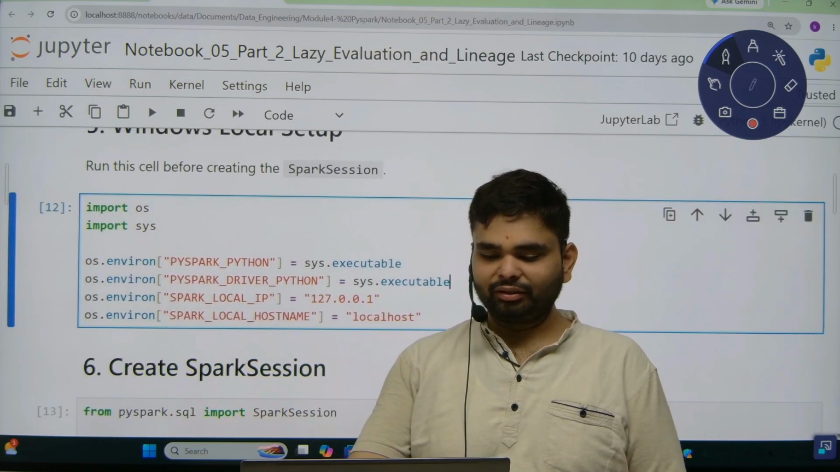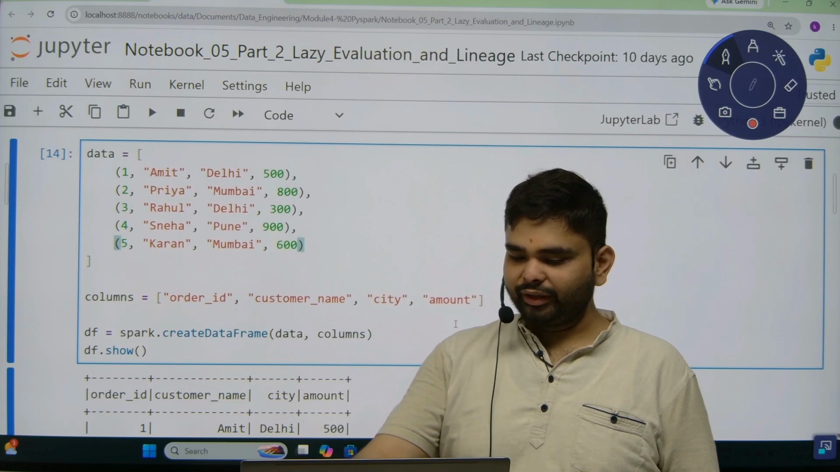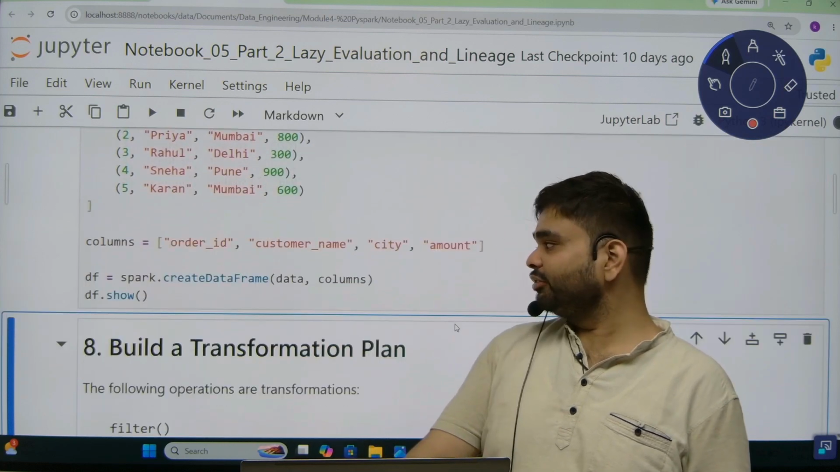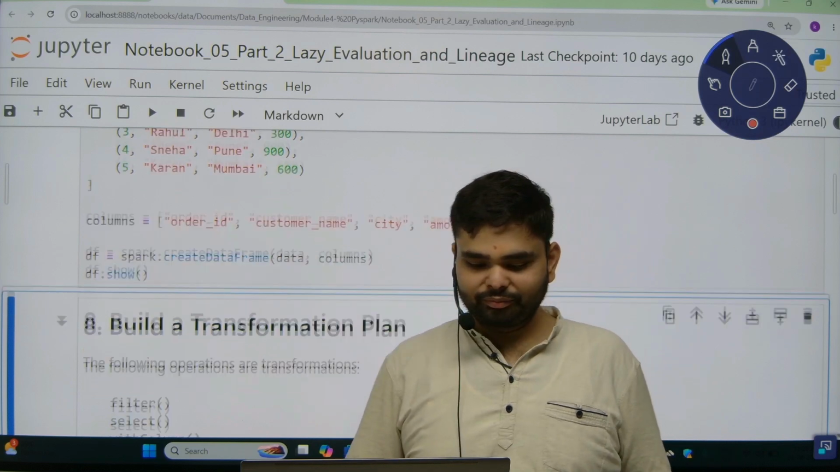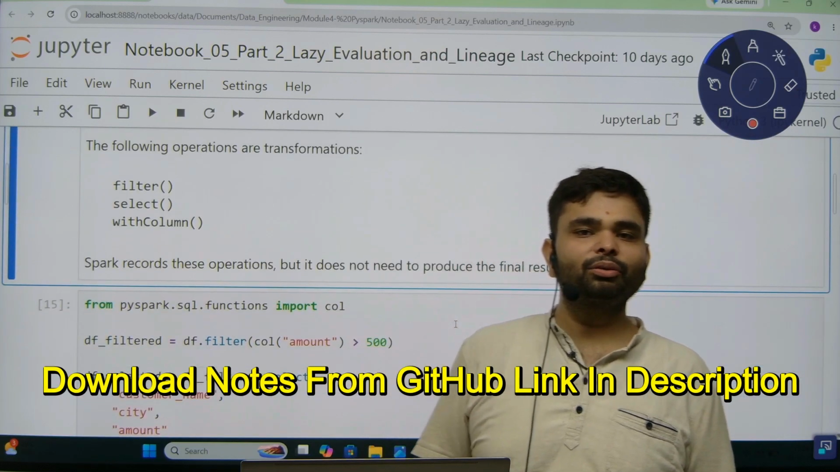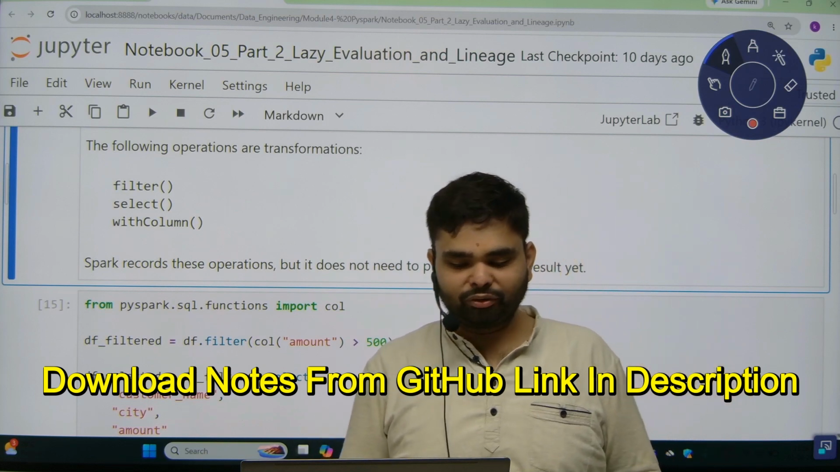Now again, let's do some practical. We have created a data frame here using the createDataFrame command. Here we have passed the data and these are the columns. To get the notes, you can easily download the notes from my GitHub profile.